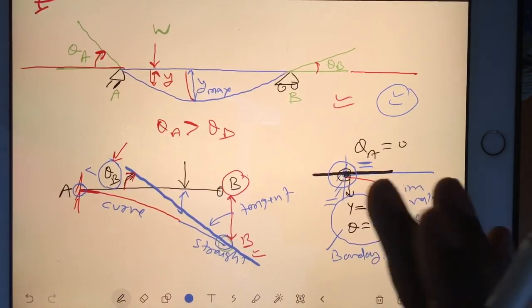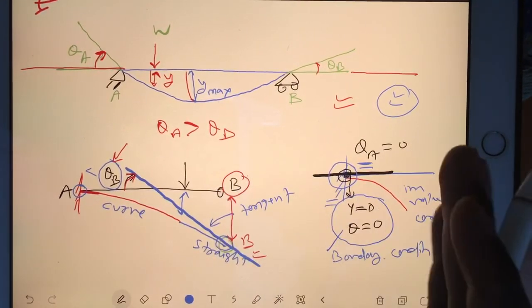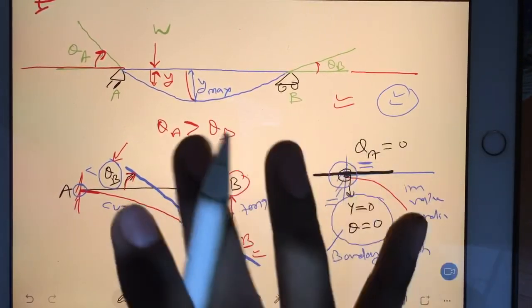Okay, so now I have to explain the equation part, and there is a method called the double integration method, and slowly we will grow in the chapter.